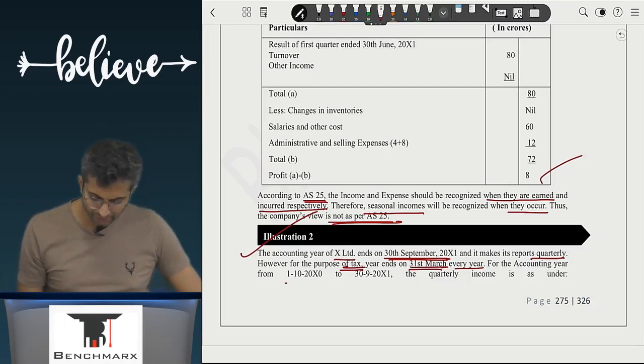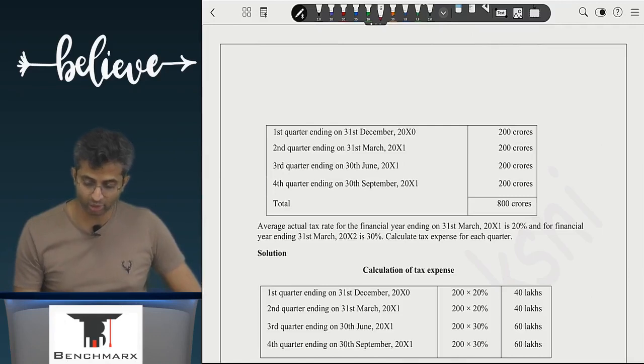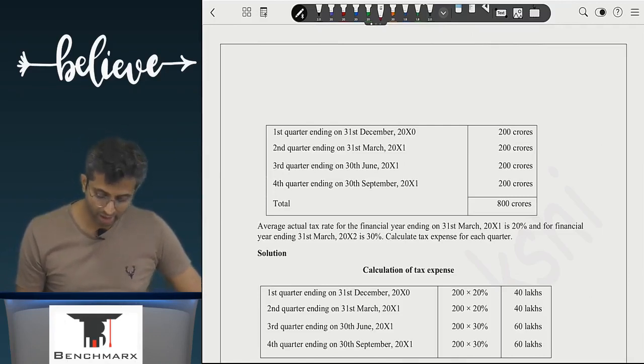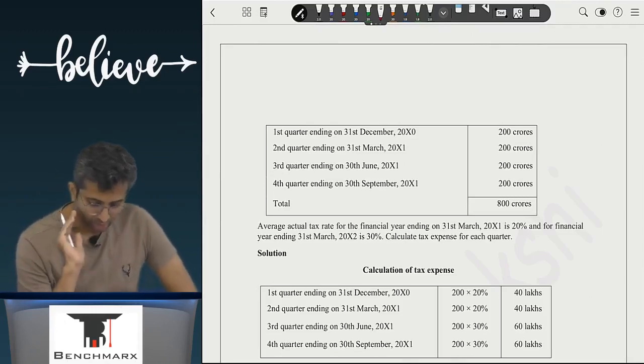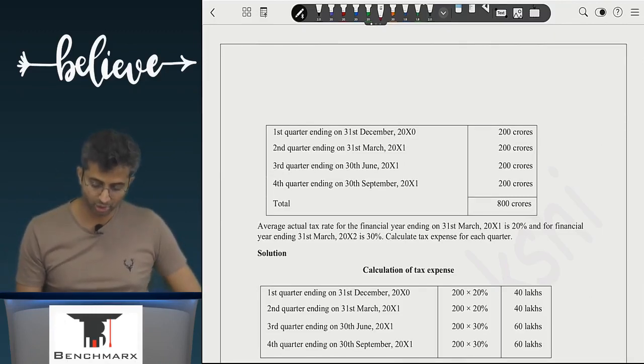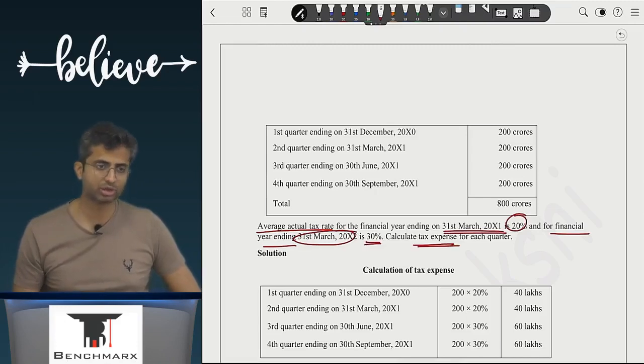For the accounting year 1st October 20x0 to 30th September 20x1, the quarterly income is as under. First quarter ending 31st December 20x0, this is 200 crores. Second quarter ending 31st March, 200 crores. Third quarter and fourth quarter. Total is 800 crores. Your average actual tax rate for the financial year ending 31st March 20x1 is 20%, and for the financial year ending 31st March 20x2 is 30%. Calculate tax expense for each quarter.